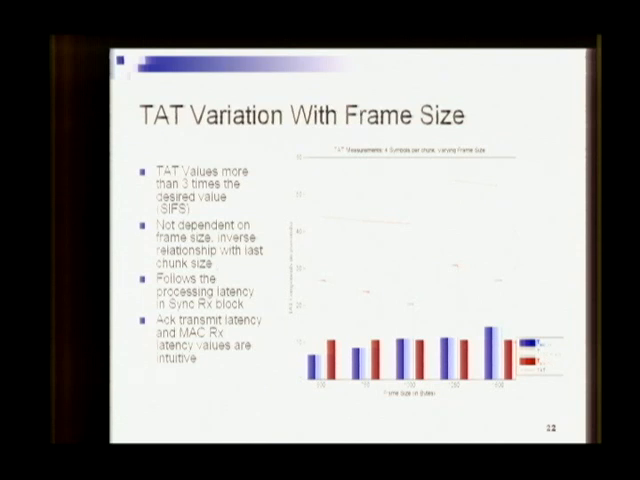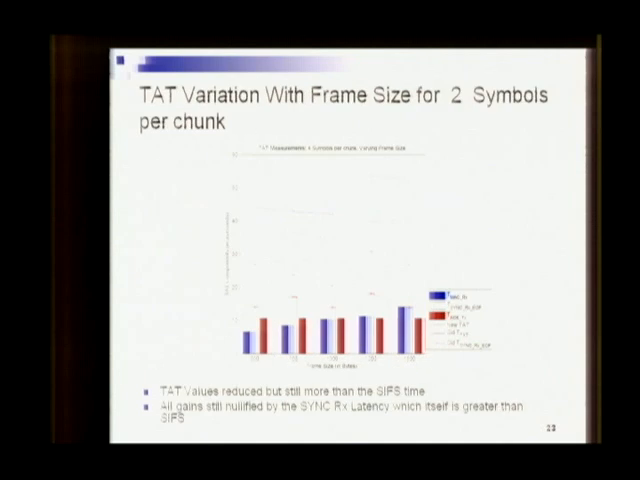We see here that the T-Sync RX EOF, and hence the turnaround time, do not have a very definite relationship with the frame size. Instead, it was found that these two parameters have an inverse relationship with the size of the last chunk of the frame. We utilize this dependency on the last chunk. Currently, we are processing 4 OFDM symbols per last chunk. This was the default setting. We changed that setting and processed 2 OFDM symbols per chunk. And the result is shown here.